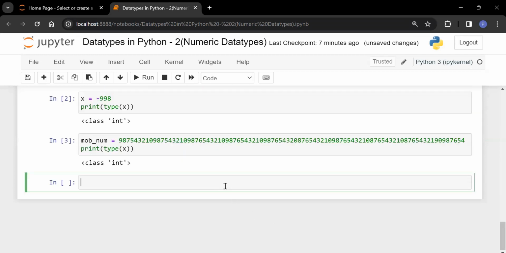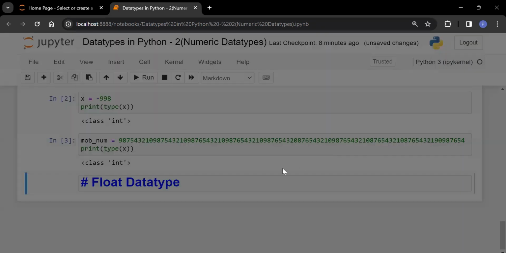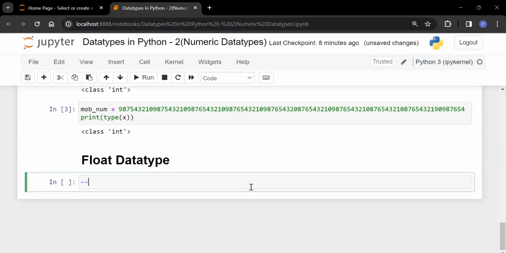Let me discuss the second type of data, that is known as float data type. Now, as the name suggests, float means decimal point. So basically, float data type is used to represent a decimal number. And here also, either a positive decimal number or a negative decimal number, both will be considered in floating point.